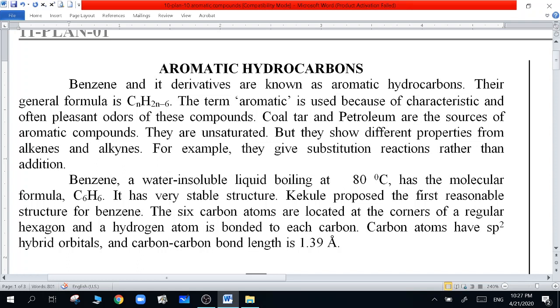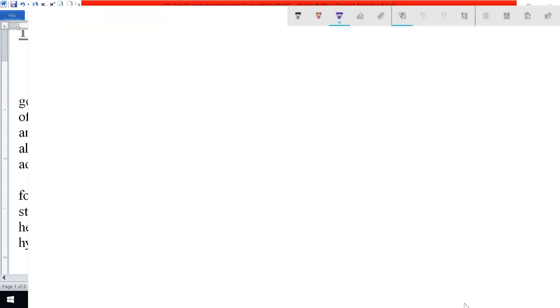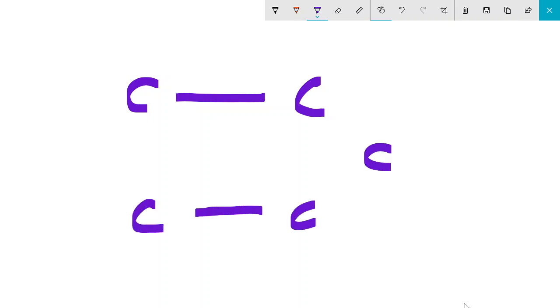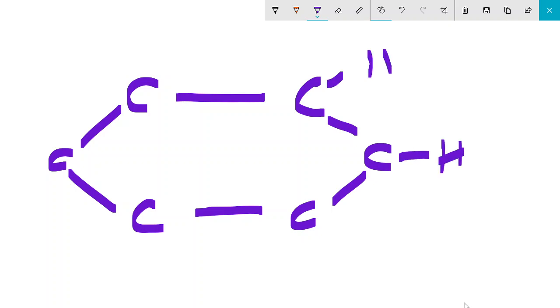So it has a very stable structure because of the type of bonding present in the benzene ring. This is the name of the person who proposed the first reasonable structure, Kekule. So let's draw one and see the bonding in the benzene ring. We have 6 carbon atoms: 1, 2, 3, 4, 5, 6, and each one has one hydrogen. I'll just put hydrogen around. So this is going to be the structure.